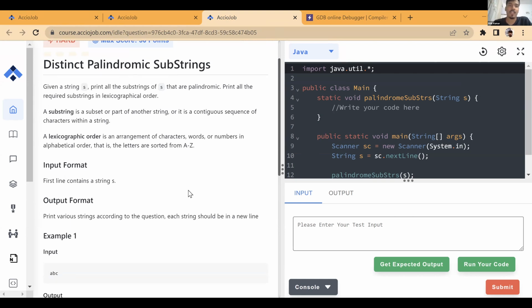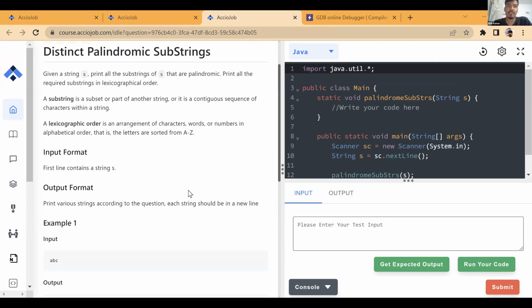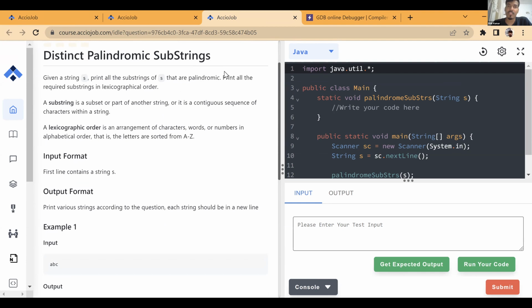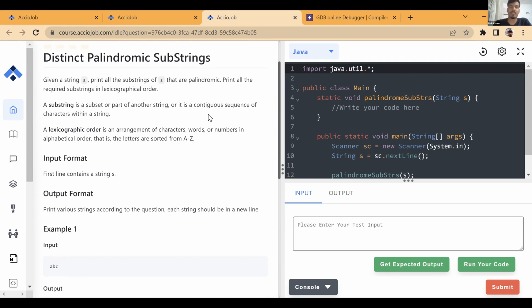Don't worry. So, distinct palindromic substrings, right? What does this question say? We are given a string S and we have to print all the substrings of S that are palindromic. Now, what does palindromic mean? It means the string reads the same forward and in reverse. Now, how do we find a palindromic substring? How do we actually get one?